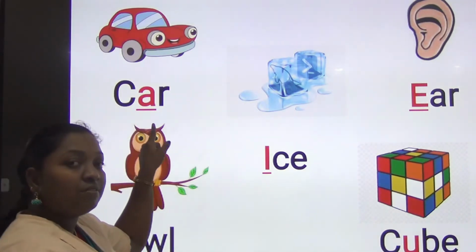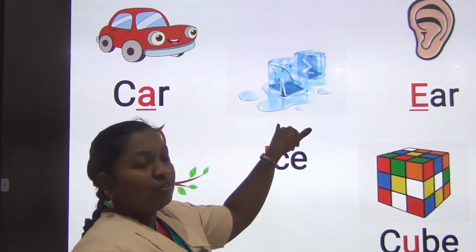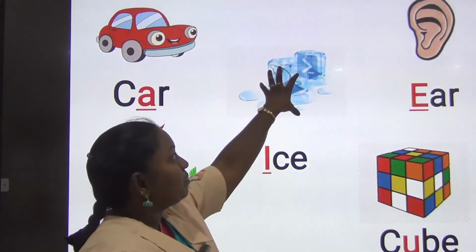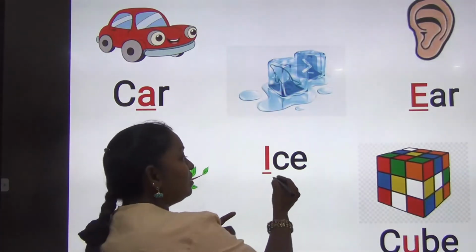What is the first vowel letter? A. Next, see this. When you look at the picture, what is this? Eyes, isn't it? Before I showed a page, CE.